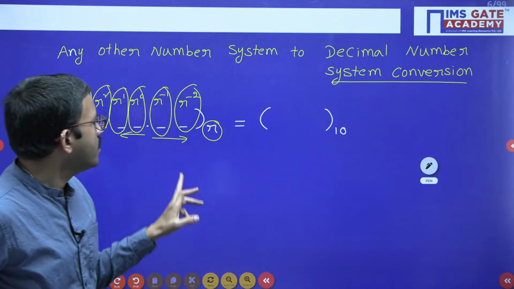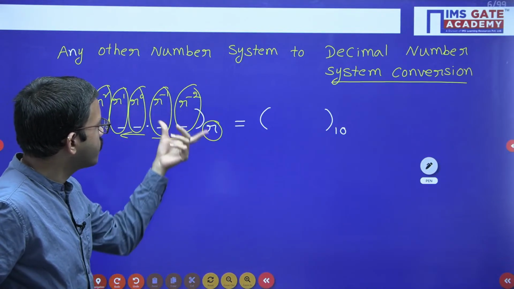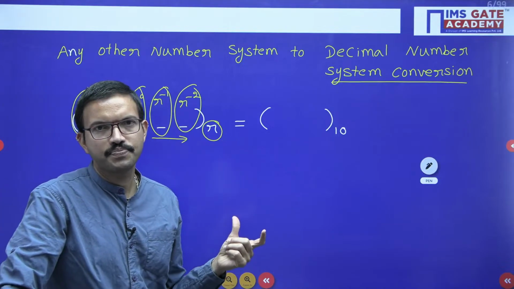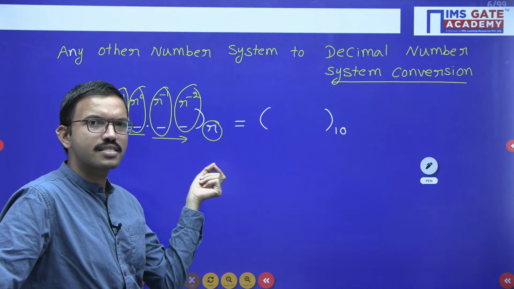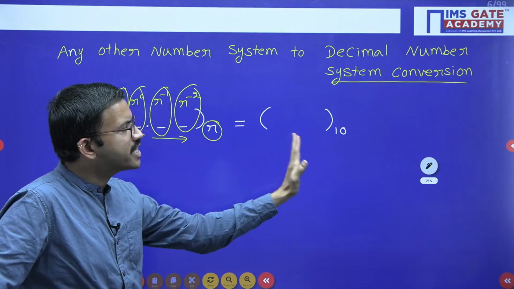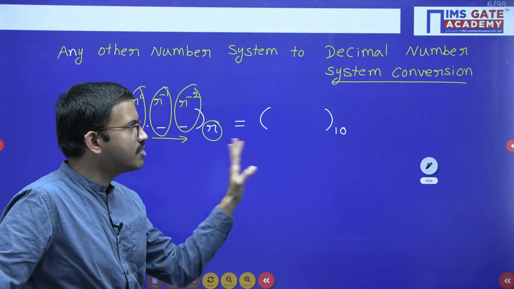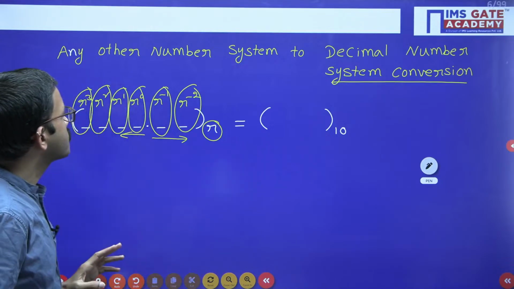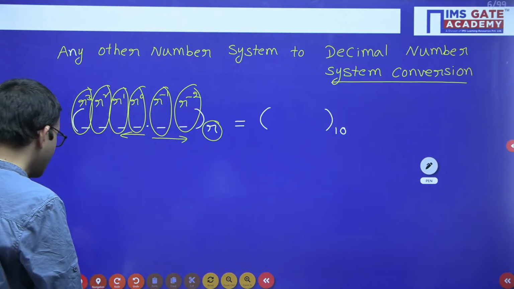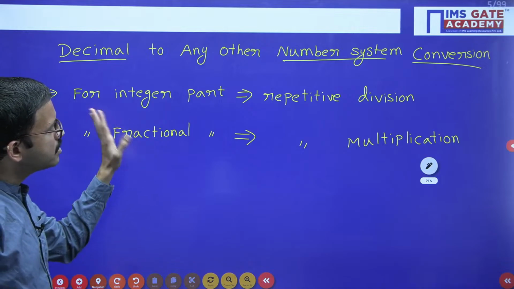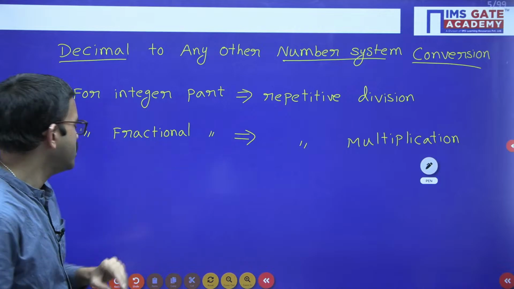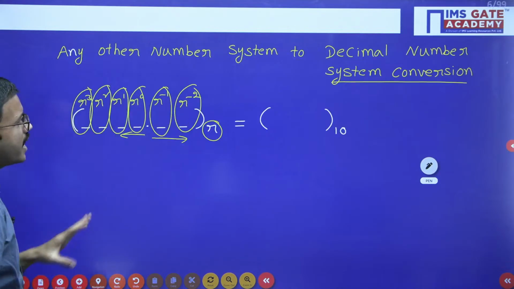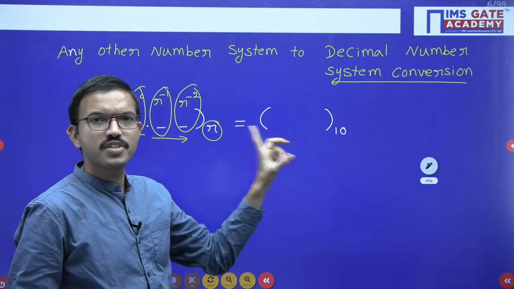From there you will get the equivalent decimal value. If the base is x, or if they have given the base value as 5, 6, 7, any number, from there you get the equivalent decimal value, or equivalent value, both are the same. So in this way, when you have an integer number, you convert the decimal form into another number system. This is the procedure. And now any other number system into decimal, this is the procedure.